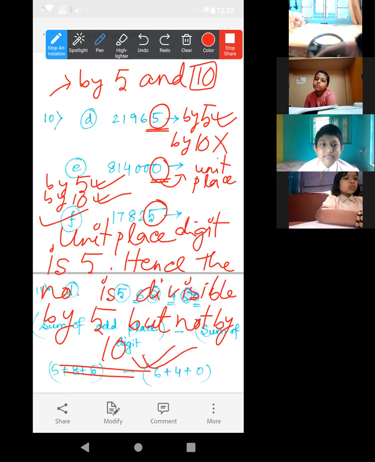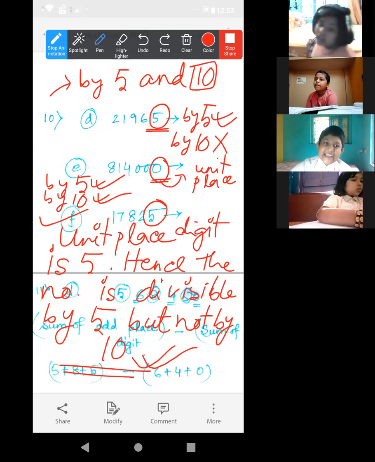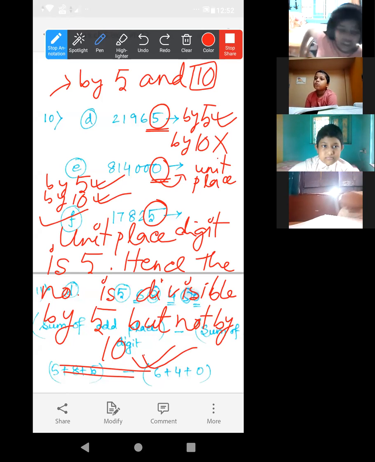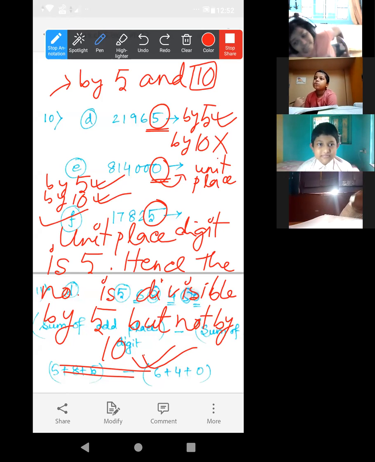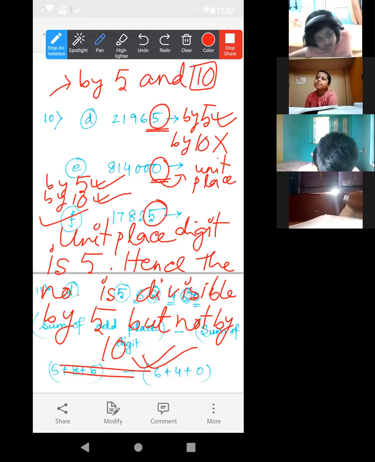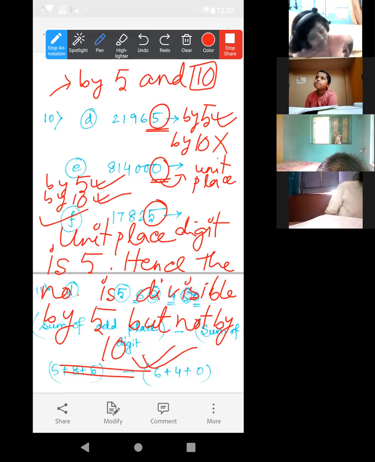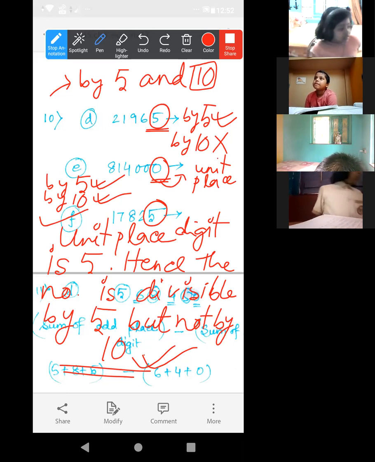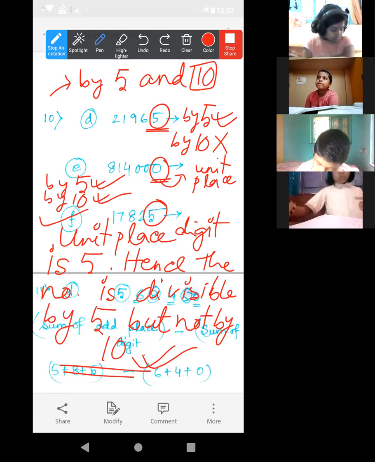If any number is divisible by 10, then that number must be divisible by 5 as well as 2, because 5 2s are 10. The same thing: suppose for 12, 3 4s are 12. If any number is divisible by 12, then it must be divisible by 3 as well as 4. Understood?